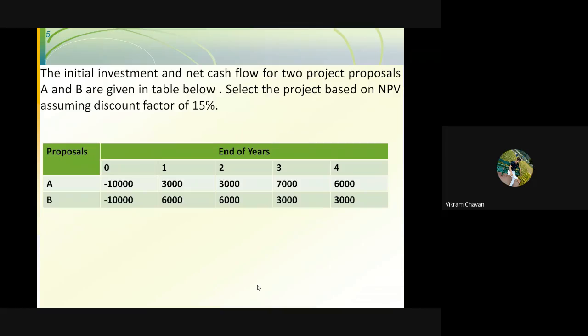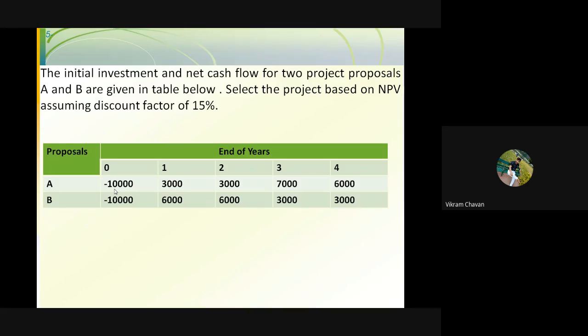And then we have seen one of the problems in which we have compared the two project proposals on the basis of NPV. Okay, so here we have considered the initial year as zero. Now present year is nothing but zero, the zeroth year. And these are the future years 1, 2, 3, 4. These are showing the future cash flow for that particular project proposal. Okay, so investment always shows that there is a cash flow out of the company.